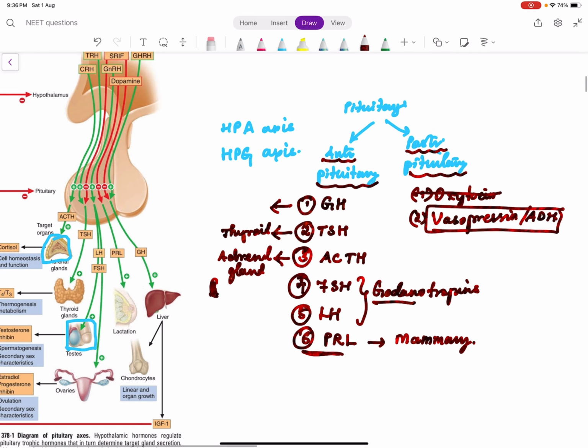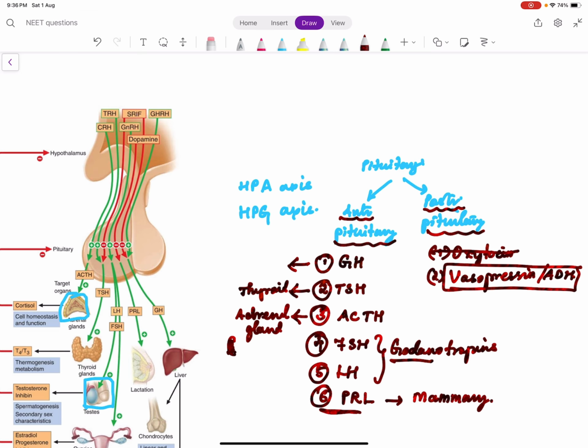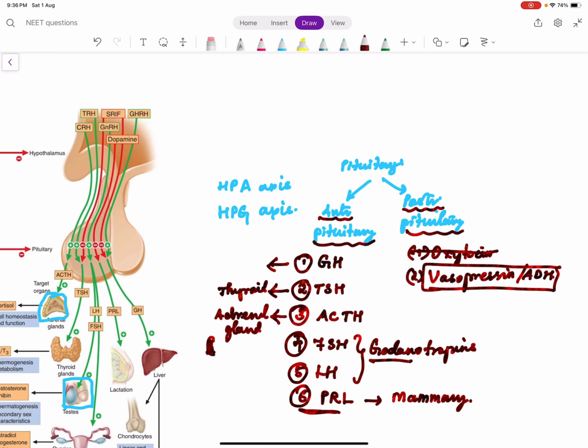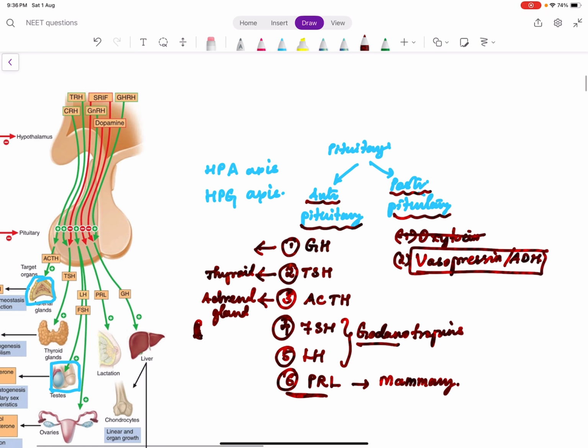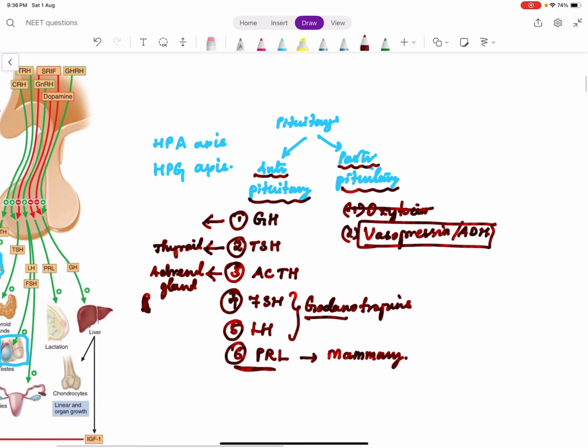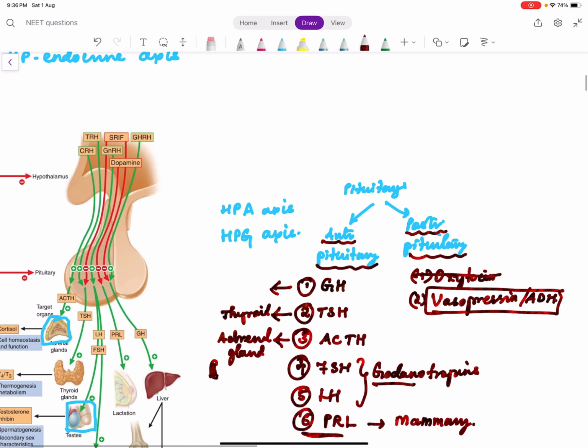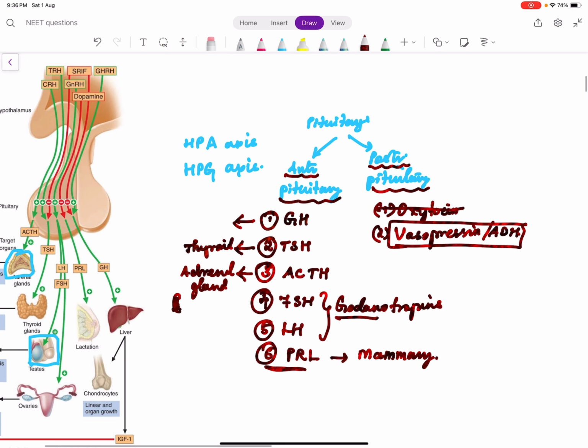Now, this is about the anterior pituitary. I already told you there is a gland above the anterior pituitary, which is the hypothalamus. It controls the anterior pituitary in turn by either releasing or inhibiting these hormones. So the anterior pituitary hormones are the stimulating hormones, and the hypothalamic hormones are the releasing hormones. We have releasing hormones for each.